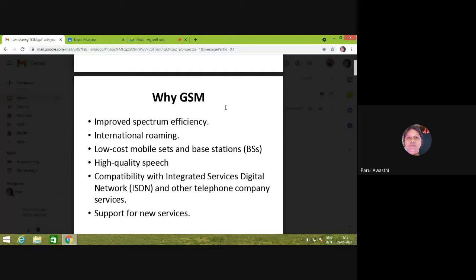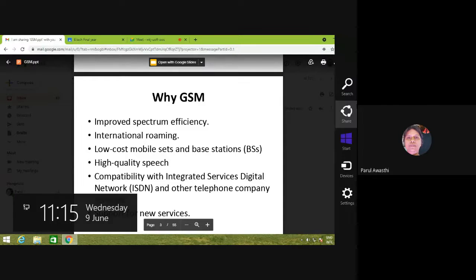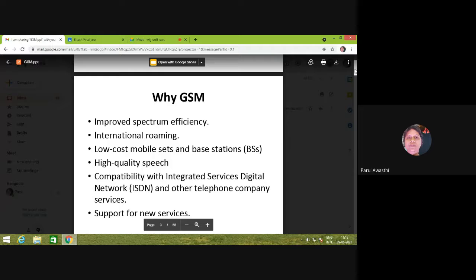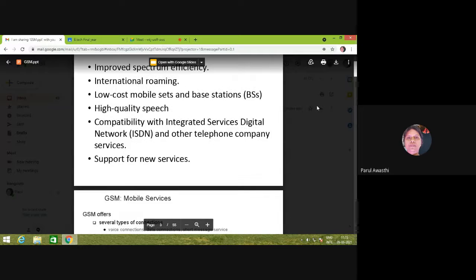it is not required that every time the mobile subscriber should be in his own region. Wherever you go, the network follows. That is international roaming, and mobile sets are low cost, and base stations are also available at low cost nowadays. It supports high quality of transmission, and a number of services are compatible with GSM, and there is scope to start new services also in GSM, right?